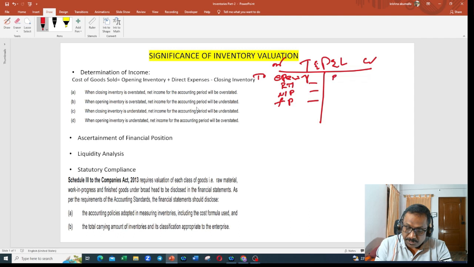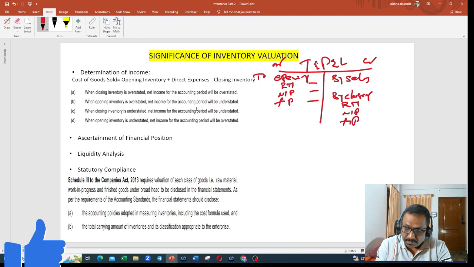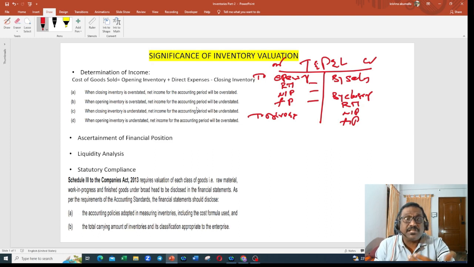Similarly, we show sales, that is, how much worth of finished goods we sold. We also show the closing balance, which also includes raw materials, WIP, and finished products. And here we have direct expenditure, which relates to production.